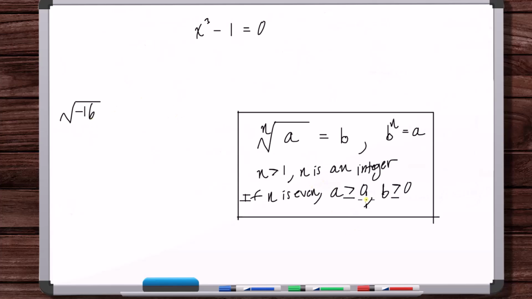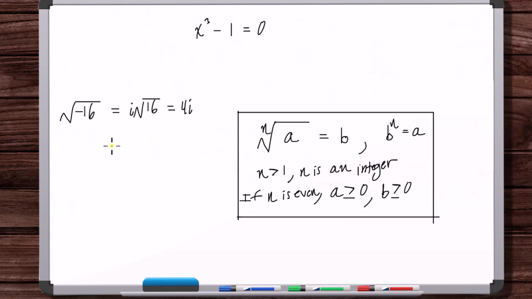From the original definition, if we had an even index with a radicand less than 0, we'd say there's no solution. But we expanded that a little bit to where we can actually write this like that. And so that brings imaginary components, or complex numbers, into it. But that's as far as we went though.